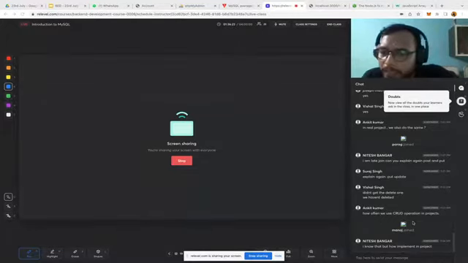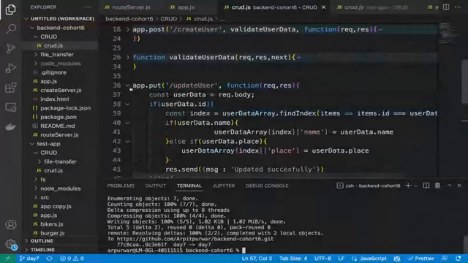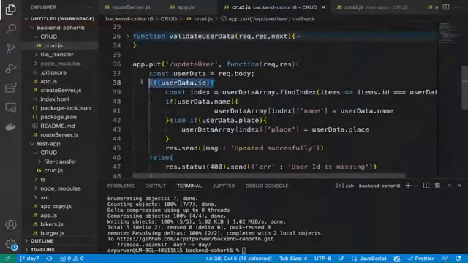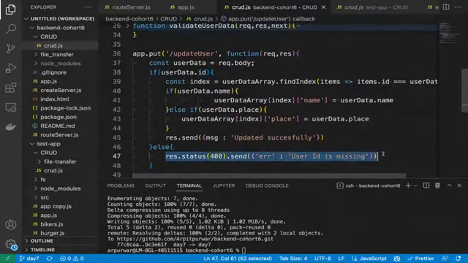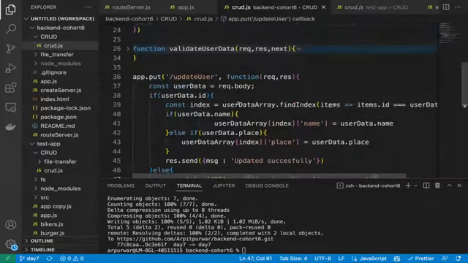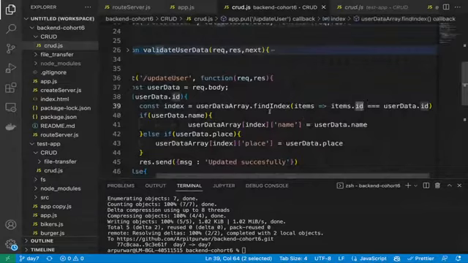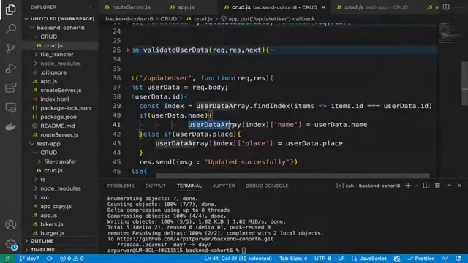Next question. Explain again put slash update. Okay, let me explain again. What was happening in the update? First, we check that the data coming from the client side must have an ID. Otherwise, we will not be able to update it. If it does not have an ID, we simply return the error: user ID is missing. Then once we have the ID, I find the index of that record in the array. And once I find the index, I simply use the object values updation. Very simple: user data, index, and name.